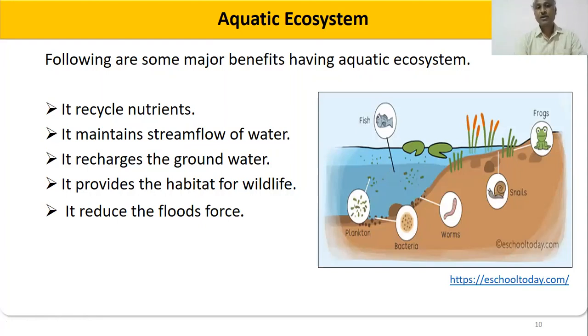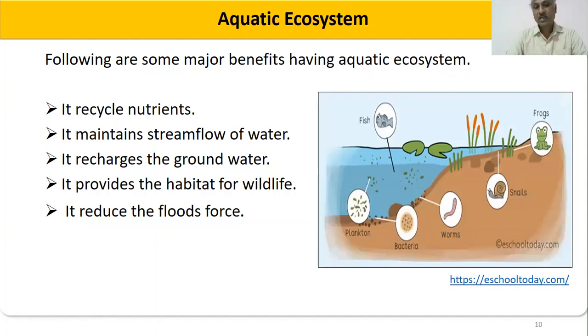It recycles nutrients, where the nutrients are the different minerals, and the nutrient content can be recycled. That is the first point. Second point, it maintains stream flow of water. The flow of water is there. It will maintain a systematic flow of water, which we call stream flow of water. That is also one of the plus points of having an aquatic ecosystem.